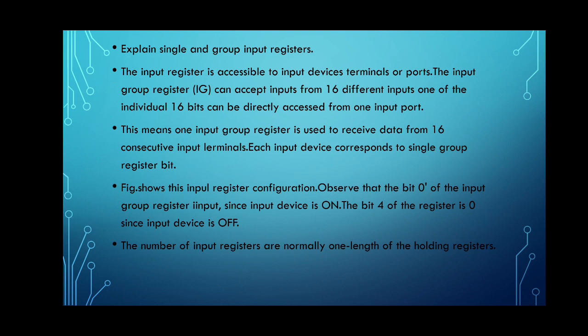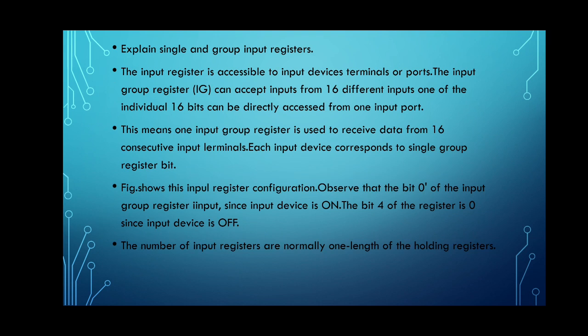For each input, one input bit of the input register will be there, and in case of group, a group of bits will be controlled by the single input register. This means one input group register is used to receive data from 8 or 16 consecutive input terminals. In case of group registers, each input device corresponds to a single group register bit.